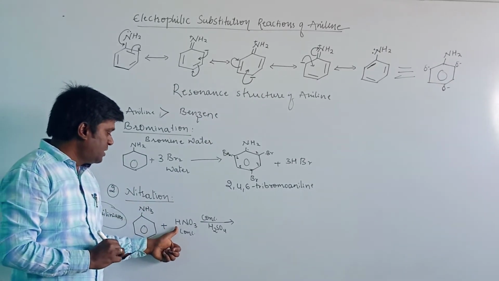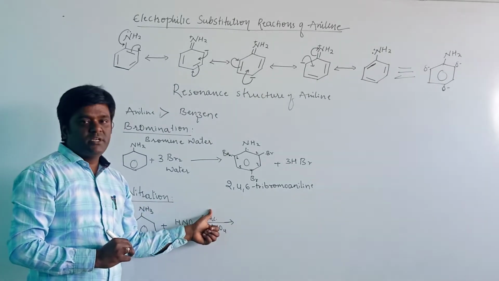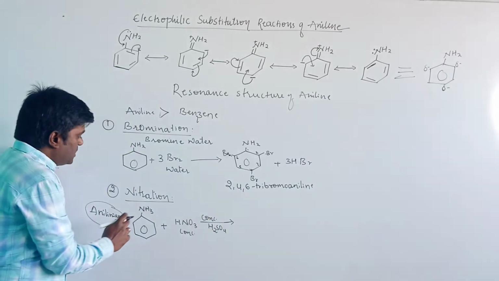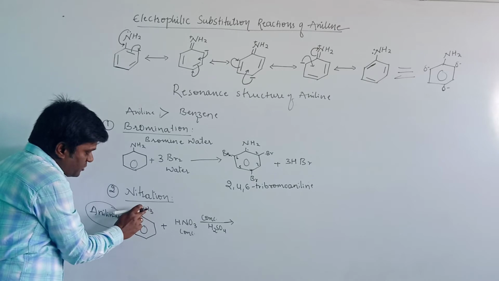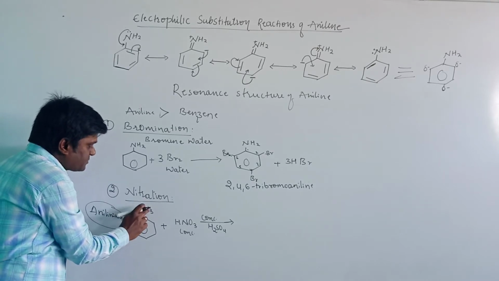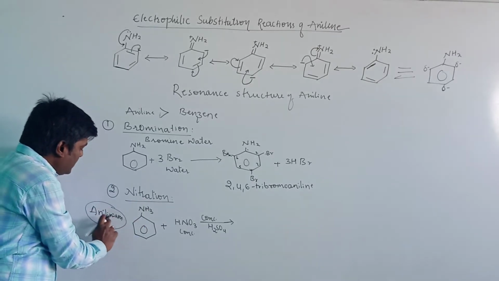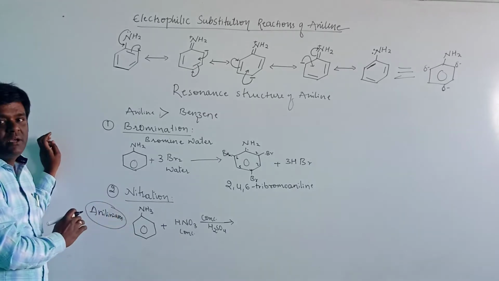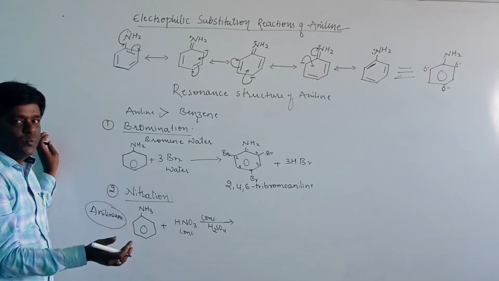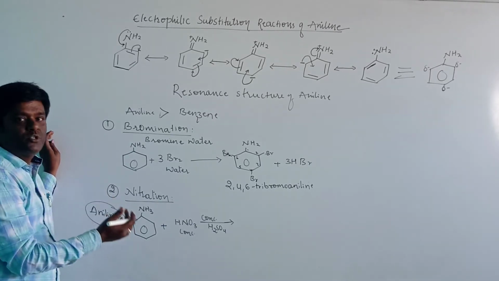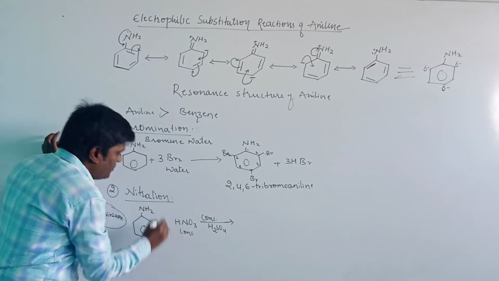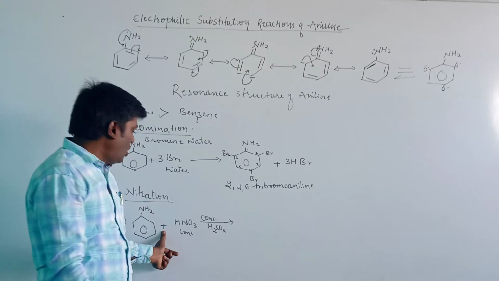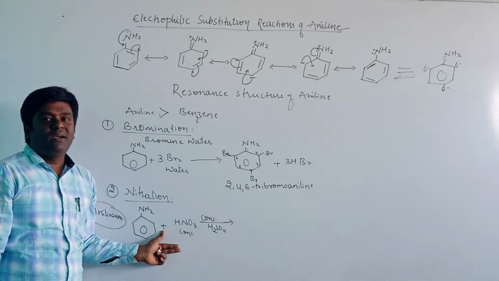When we carry out the reaction with concentrated nitric acid in the presence of concentrated H2SO4, one proton is donated to the nitrogen of the amine, and it becomes the anilinium ion. This anilinium ion is the meta-directing group. Therefore, 3 different substitution products will be formed: let us see how, through ortho, para and meta directing.